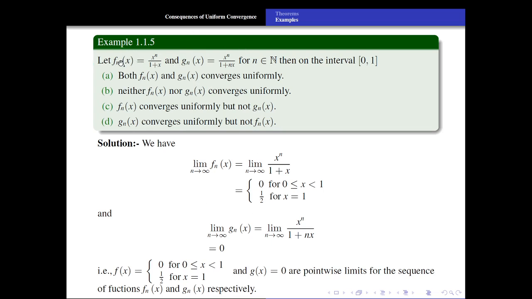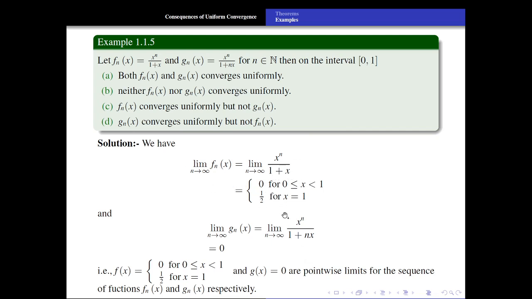Now in order to evaluate the pointwise limit of fn, firstly evaluate limit as n tends to infinity of fn of x, which is limit n tends to infinity of x to the power n upon 1 plus x. Now if x lies between 0 and 1, that is x is strictly less than 1 and x is greater than or equal to 0, suppose x is equal to c, c to the power n upon 1 plus c. Limit as n tends to infinity, c to the power n is 0, so 0 upon 1 plus c, which is 0, because c to the power n tends to 0 as n tends to infinity if c is strictly less than 1 and greater than or equal to 0. Hence this is 0 if x lies between 0 and 1. But if x is equal to 1, we get 1 upon 1 plus 1, that is 1 by 2.